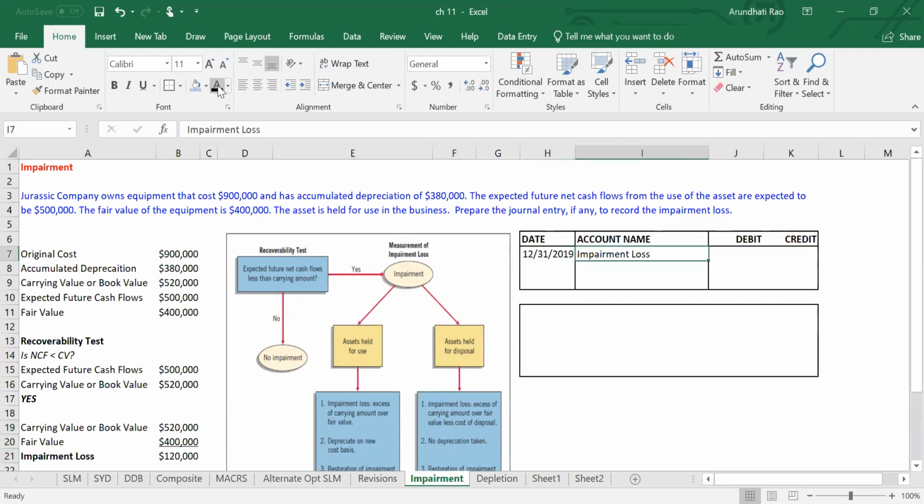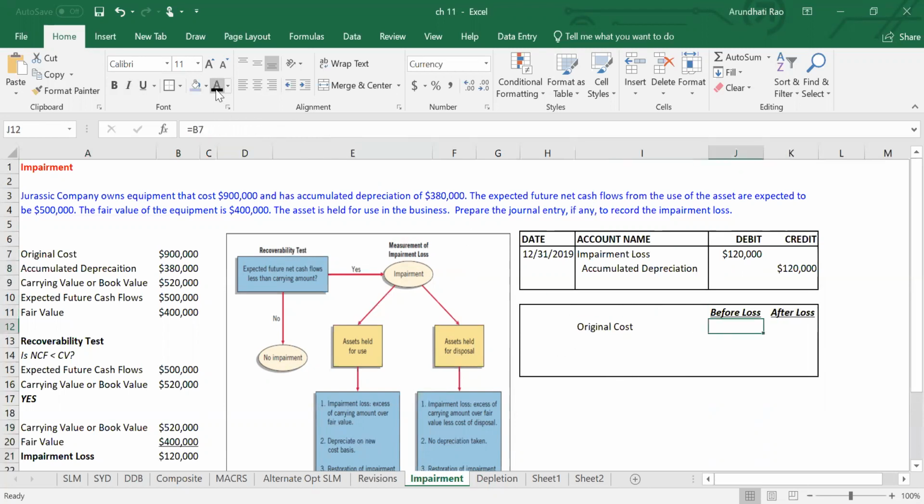The first part is easy. We know impairment loss has to be debited. We also know the amount. We've already calculated the amount. The question is, what should I credit? The account I'm going to credit is accumulated depreciation. So what's the effect of this? Let's take a look at what we had before and after the loss.